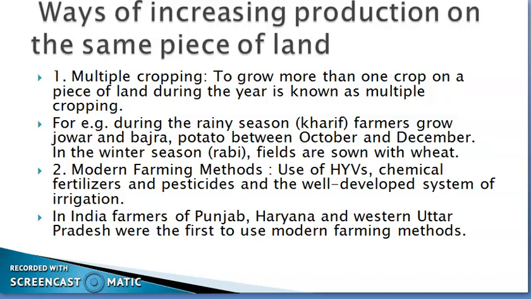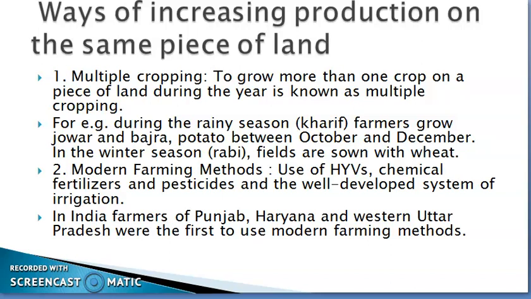It means that the farmer will try to grow more than one crop, or he will try to get maximum crop in the whole year. For example, what do the farmers of Palampur do? During the rainy season, farmers grow kharif crops like jwar and bajra.